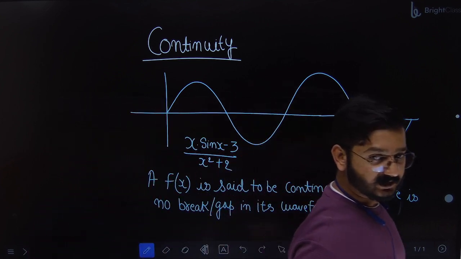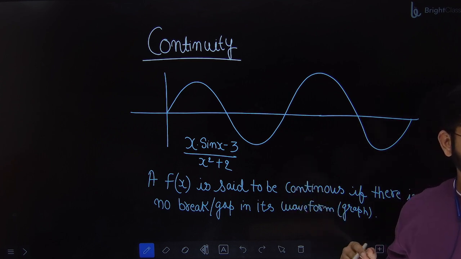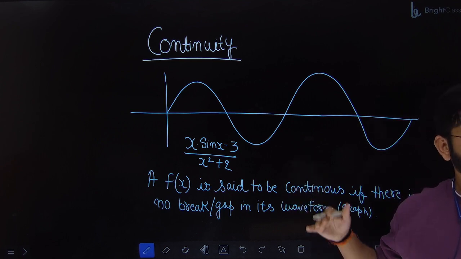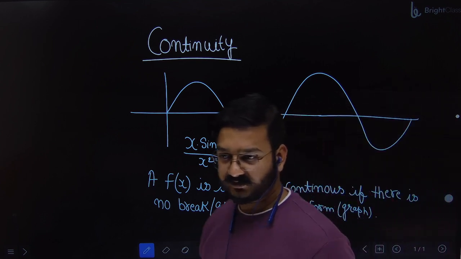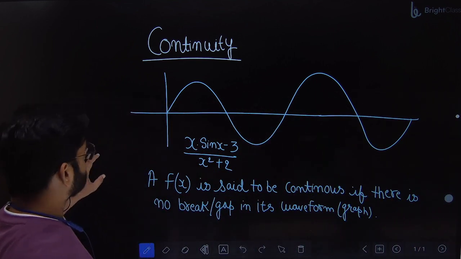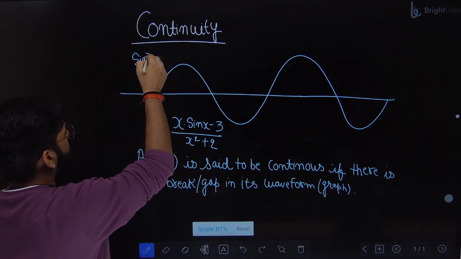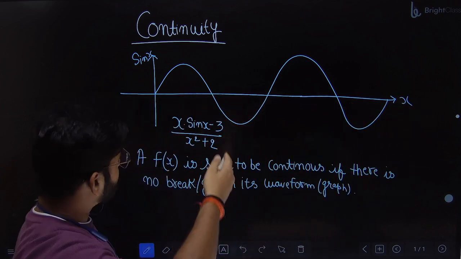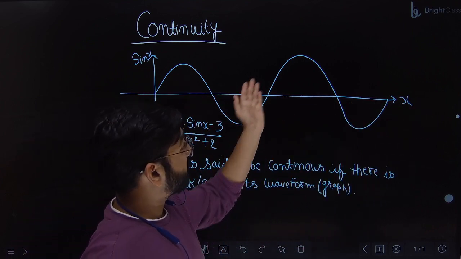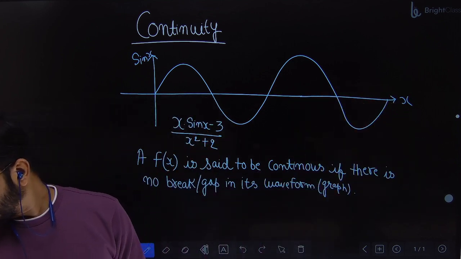We have not discussed the mathematical meaning. Okay, but this also helps you a lot. Wherever you see that the function is a very basic function, easily draw the graph and tell. So sine theta is a continuous function, right? So this is the graph of sine x. Draw the graph and write down, therefore sine x is a continuous function. There is no break. There is no gap.